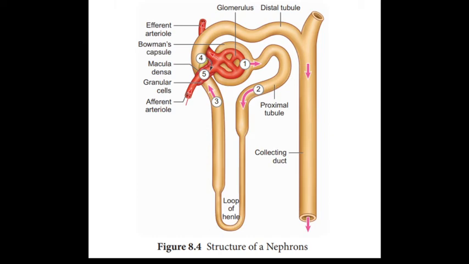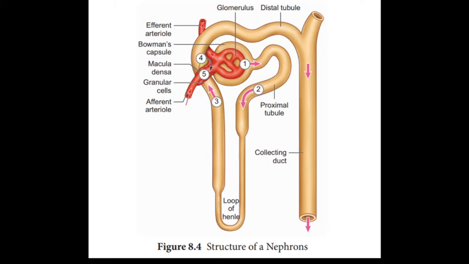Many questions are raised from the ascending and descending loop, so please listen carefully. The ascending loop continues as the distal convoluted tubule, and the distal convoluted tubules of many nephrons open into the collecting duct.